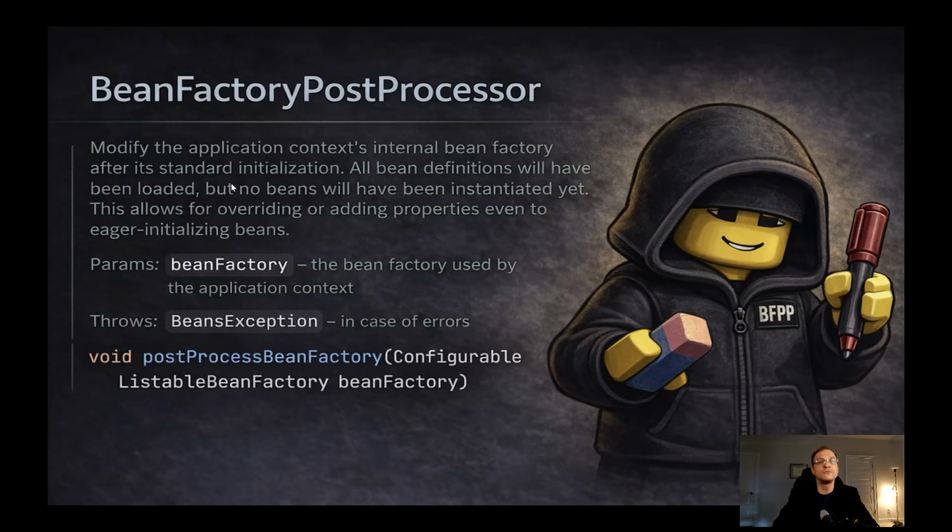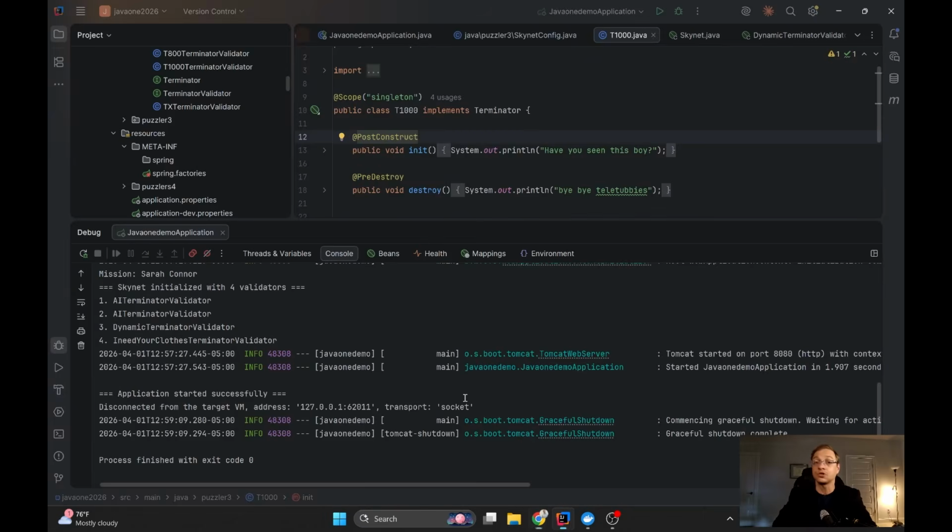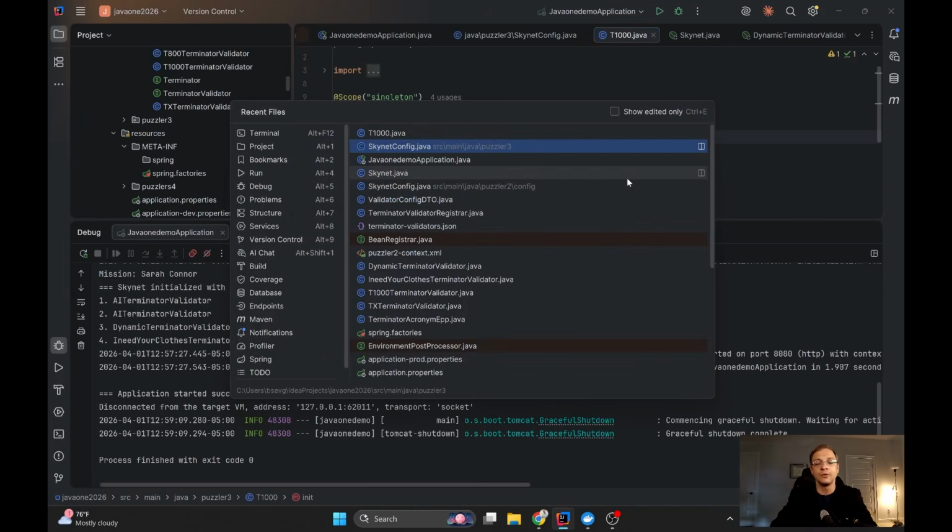It gives you an option to modify the application context's internal bean factory, because all bean definitions are inside the bean factory, so all bean definitions will have been loaded, but no beans will have been instantiated yet. This allows for overriding or adding properties, even eager initializing beans, or checking if everything is valid and throwing an exception. So postProcessBeanFactory is the only method I need to implement, and here I have access to my bean factory. Let me show you how the implementation can look like.